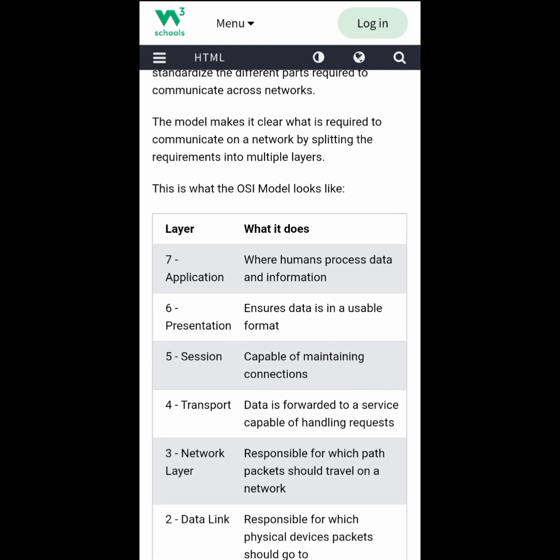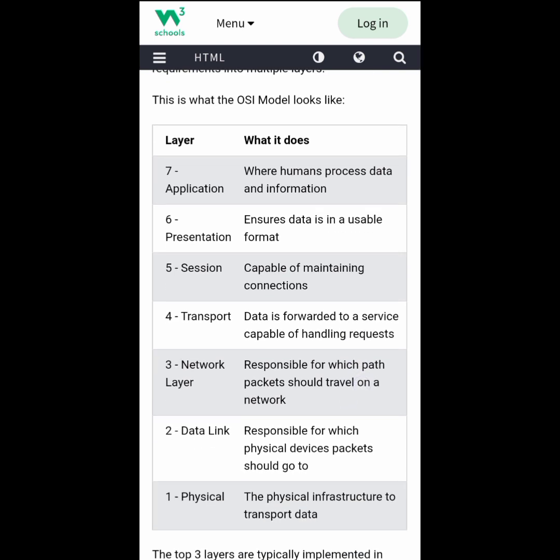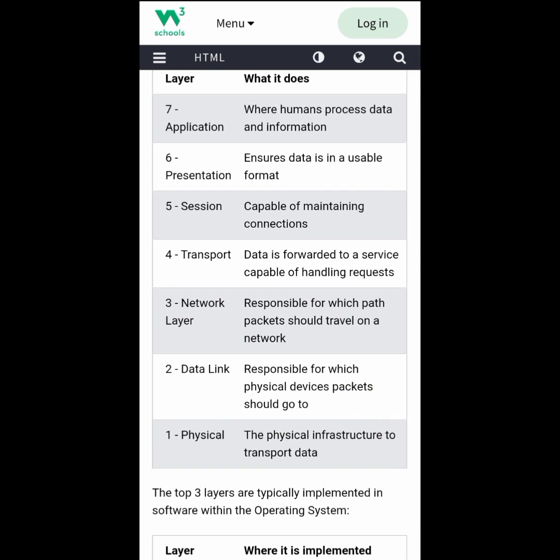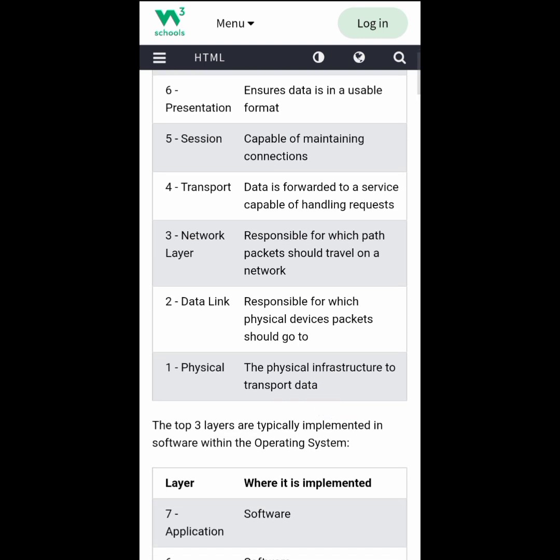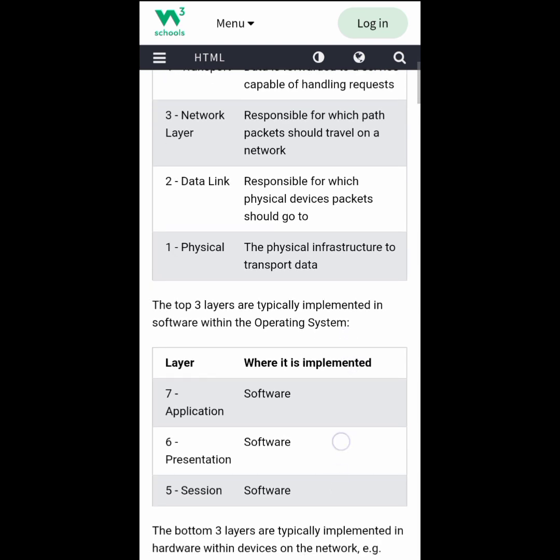7. Application layer. What does it do? It is where humans process data and information. 6. Presentation layer. It ensures that the data is in a usable format. Session layer: capable of maintaining the connection. Transport layer: data is forwarded to a service capable of handling requests. Network layer: responsible for which path a packet should travel on the network. Data link layer: responsible for which physical devices a packet should go to. Physical layer: the physical infrastructure to transport.